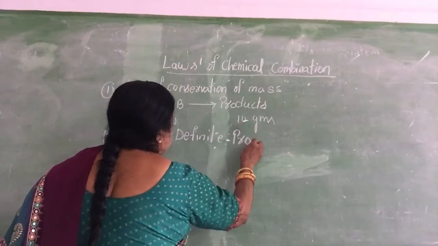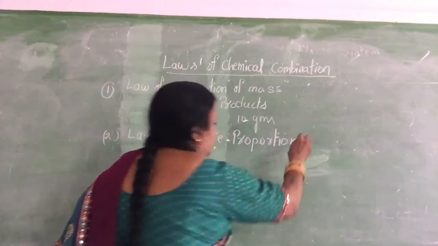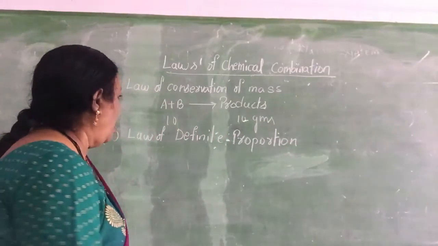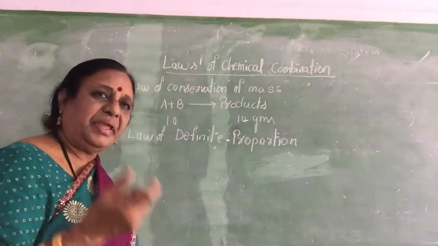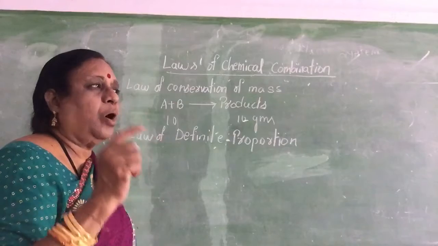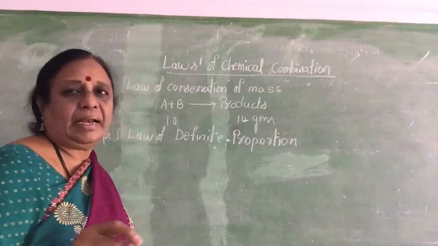This also we discussed, children. Definite proportion. According to this law, irrespective of the source, any compound always has the same number of atoms.